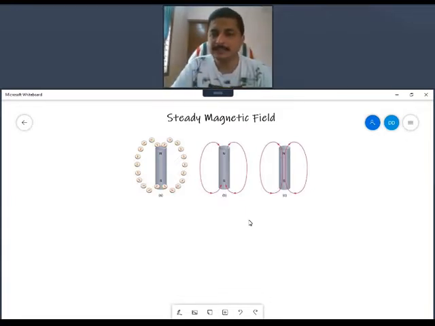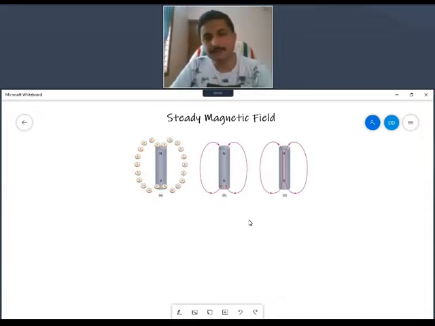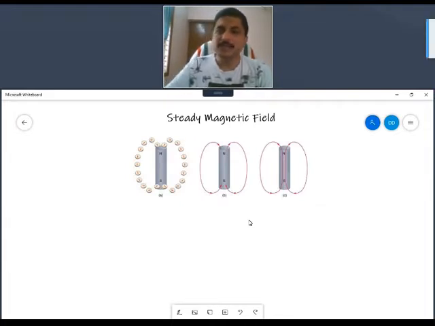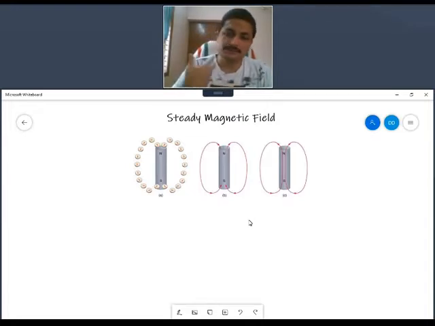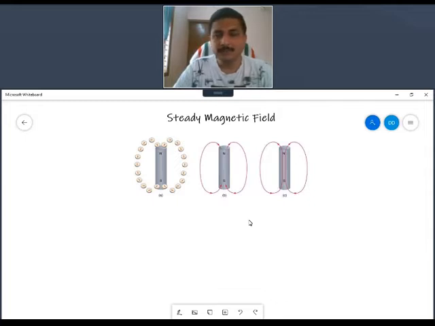Now I'm drawing it very neatly. I join the path of these compasses, remove the compasses, and join the path using a line. So I get a neat curved line from north pole to south pole as shown in figure B. The more wonderful thing is, if you can probe or map the interior of the bar magnet, it is found that the curved line which I have drawn makes a loop.